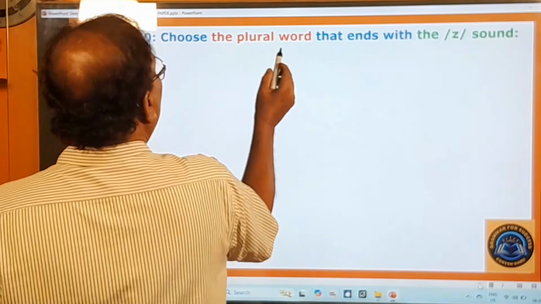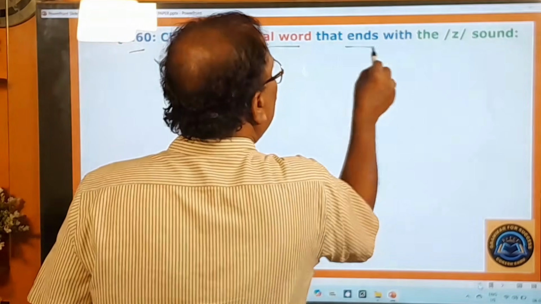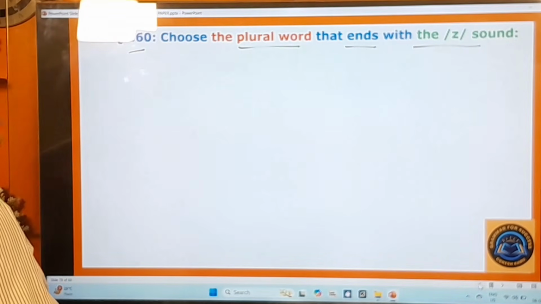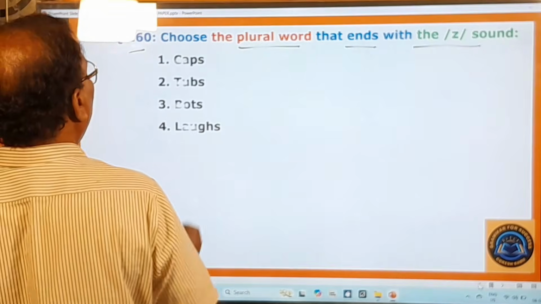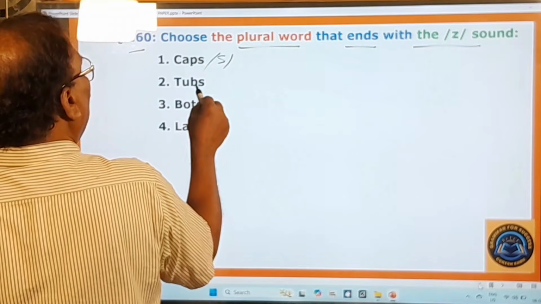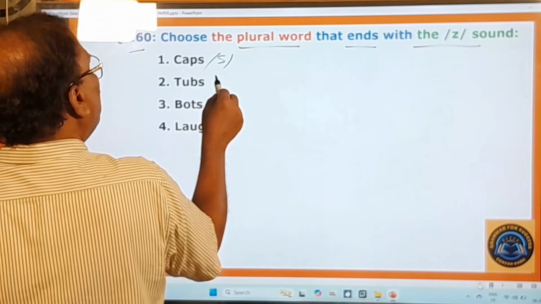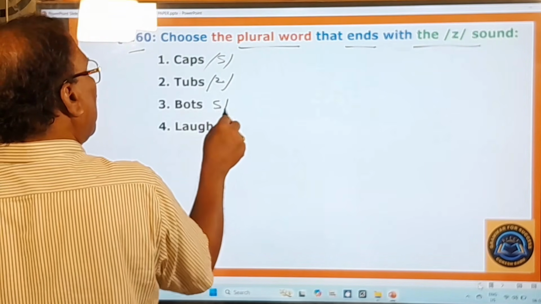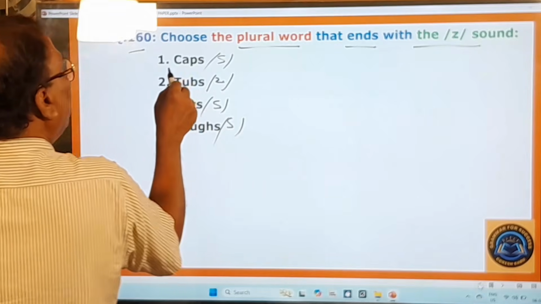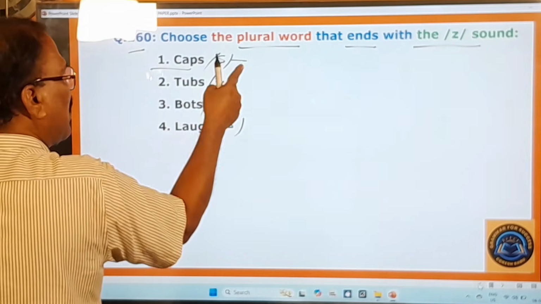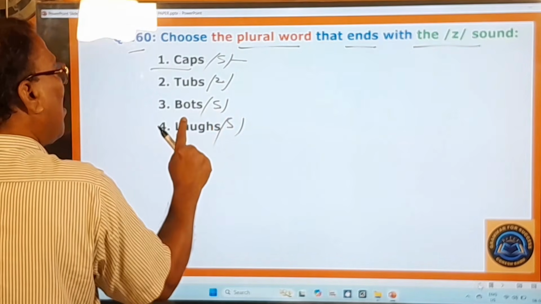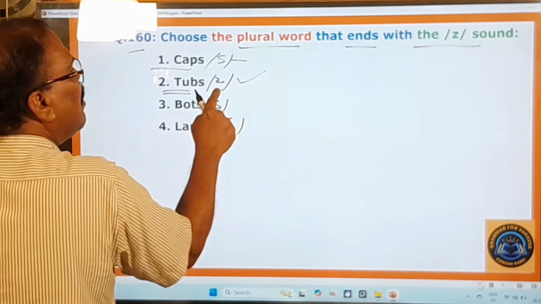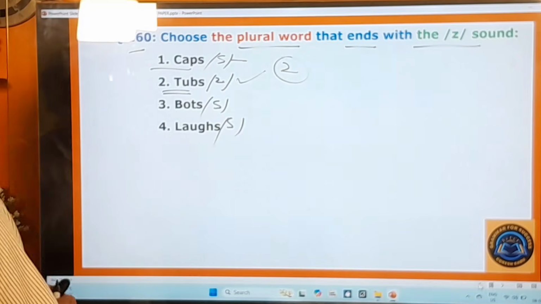160th question. Choose the plural word that ends with the 'za' sound. What is that plural word that ends with the 'za' sound? Za, za, za. And here you pay attention. Caps, sa sound. Tubes, this is za sound. Bots, sa sound. Laughs, sa sound. So in the first one, sa sound. Caps, sa. Bots, sa. Laughs, sa. But in the word tubes, this is there, the za sound. So therefore your answer is the second one.